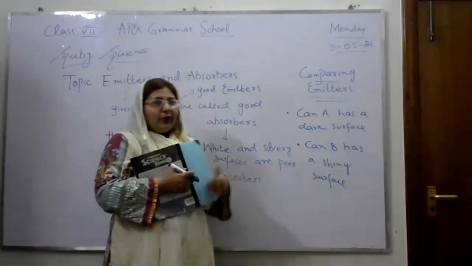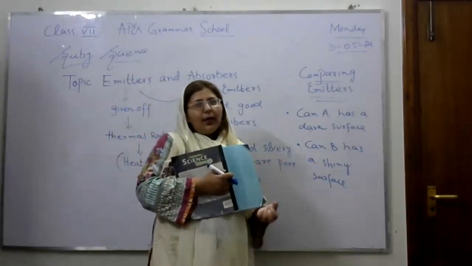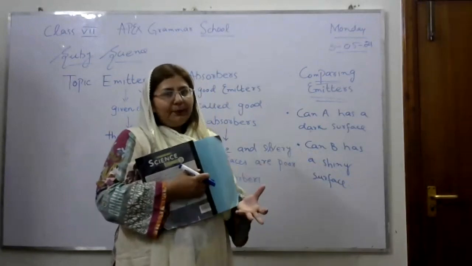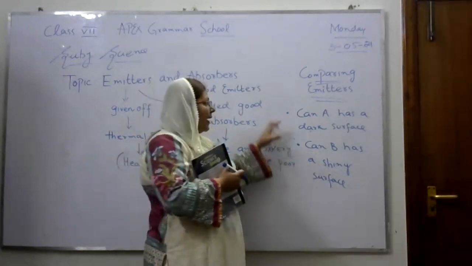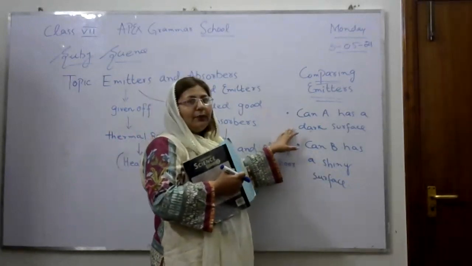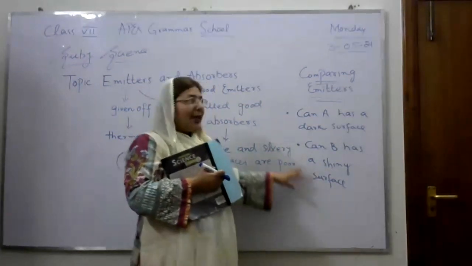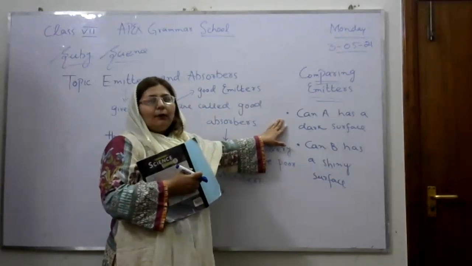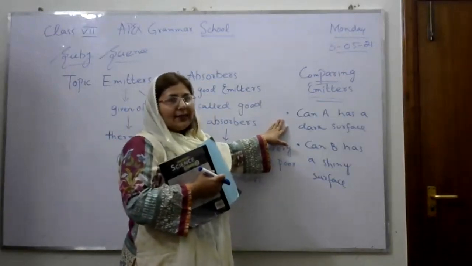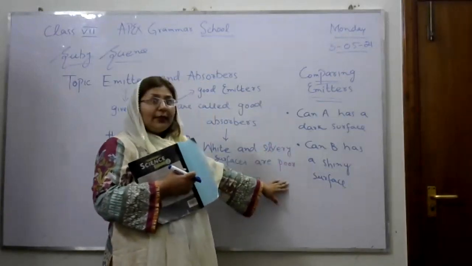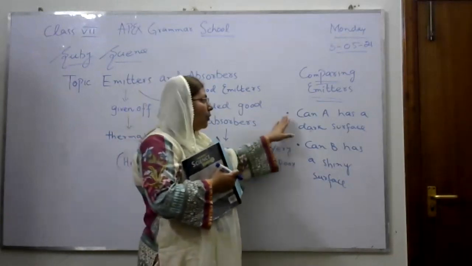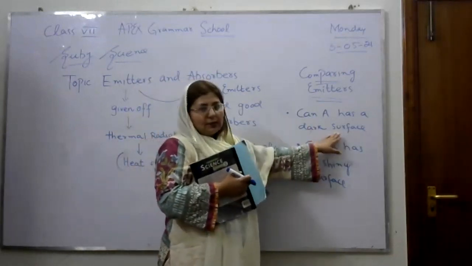What will happen if you put them for some time in the sunshine? We will observe that can A will be heated up more quickly compared to can B. Can A will be hotter than can B, because can A has a dark surface.